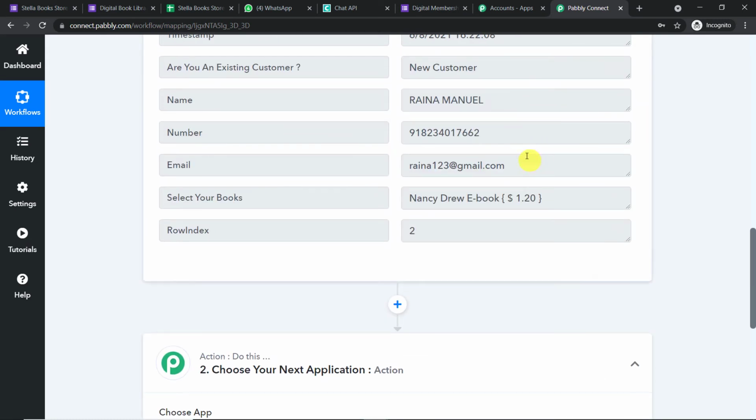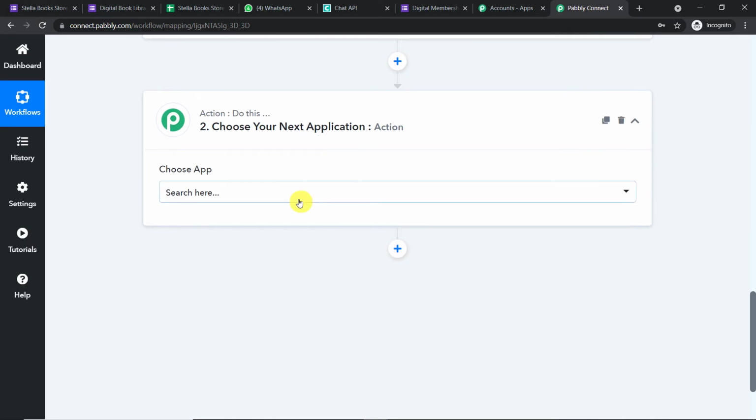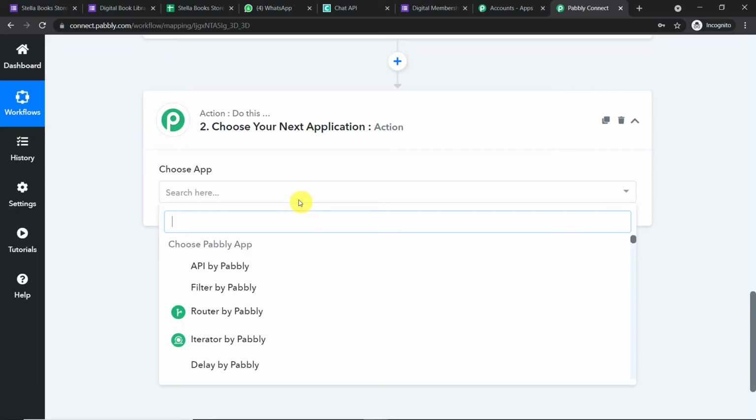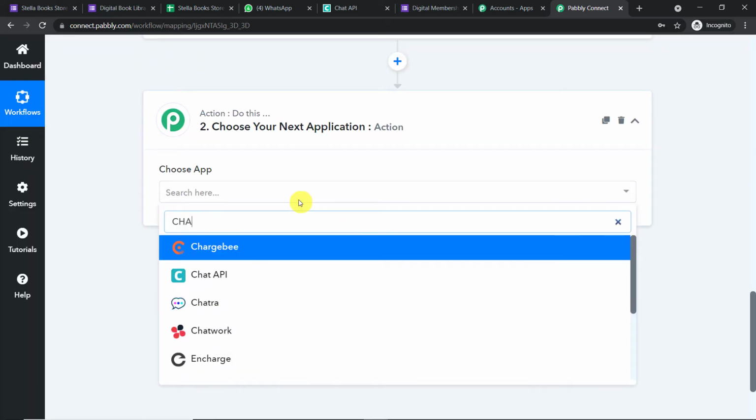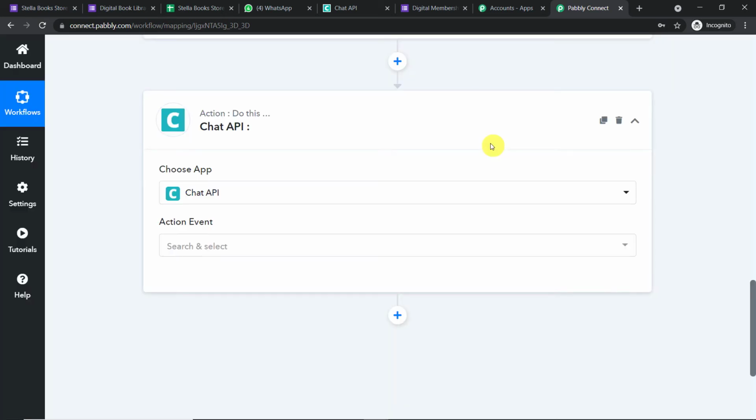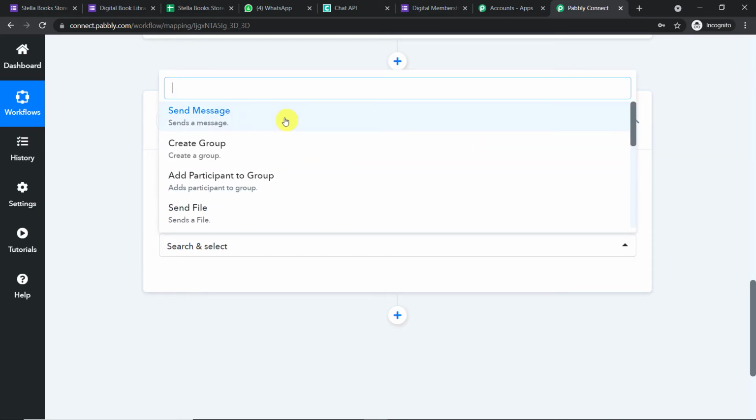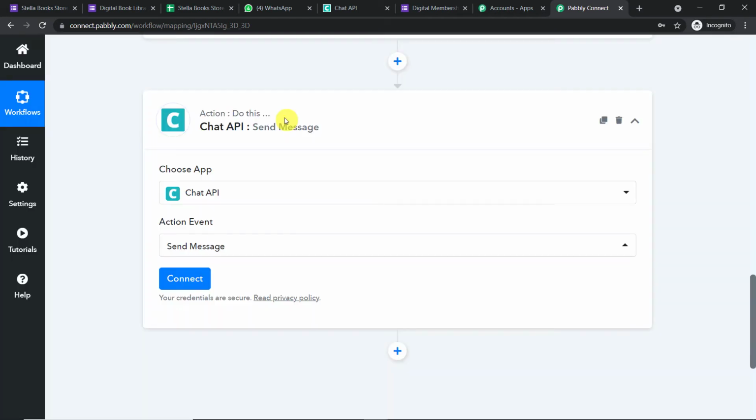So first of all, we are just going to send a confirmation message to this person. So this is how you do it. You choose the app in the action window as Chat API. Now remember this, Chat API is a software we are using to send the WhatsApp message. Now since you are beginning fresh, I must tell you that Chat API is definitely not free. It's a paid software. Okay, so in the action event, let me just click on send message,